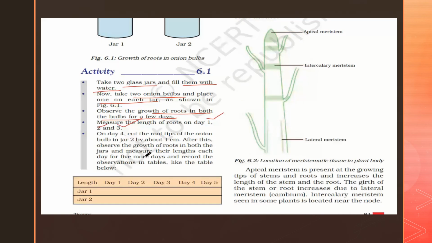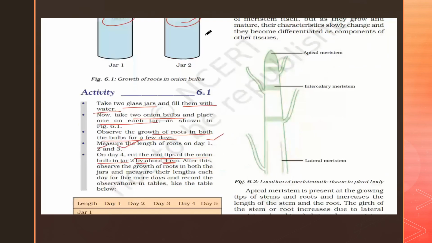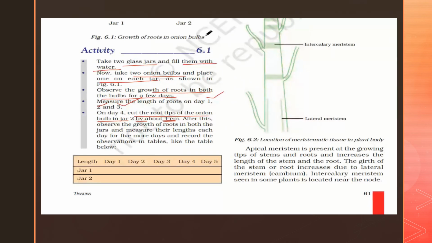On day 4, what you are doing, you are cutting the tips of the onion bulb in the jar by about 1 centimeter. So here you are cutting the tips by about 1 centimeter on day 4. After this, observe the growth of roots in both the jars and measure their lengths each day for 5 more days. So this is the table.